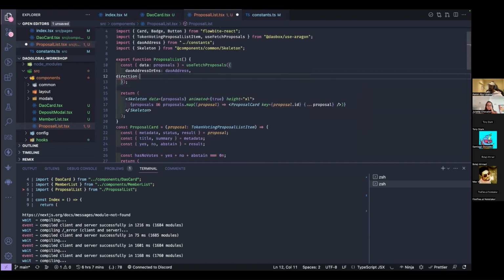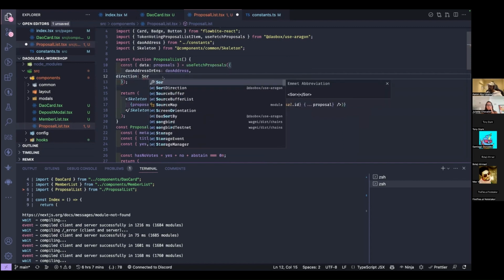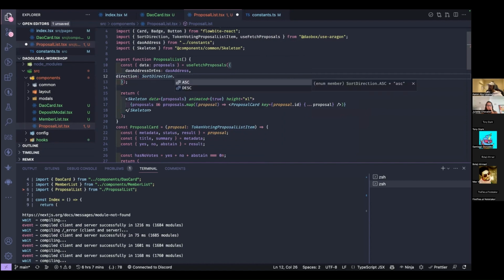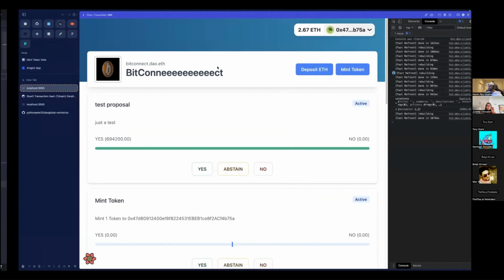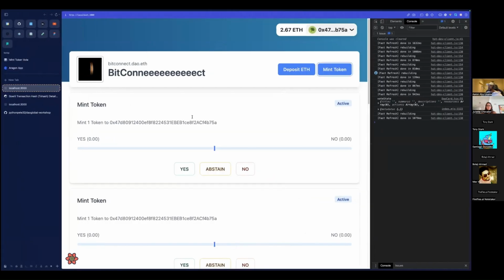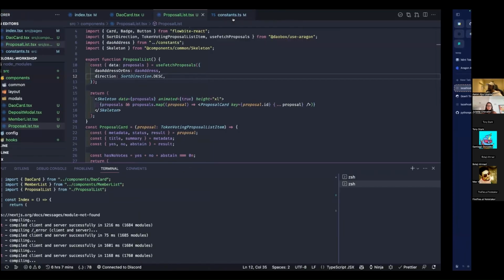Direction is what we're looking for. And you can see it's the sort direction we get. I can't remember if this is ascending or descending. Let's just say descending and see what that does. Yeah, that's the correct way around, right? So we want the latest to come up first. So yeah, okay, let's close this down.